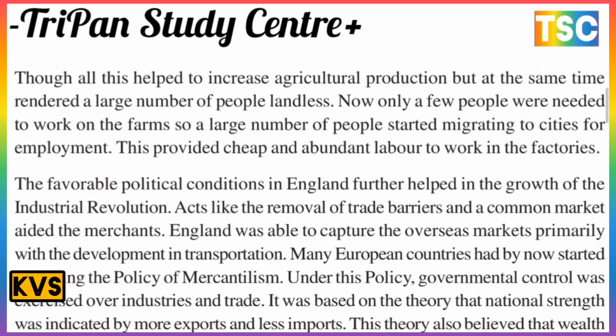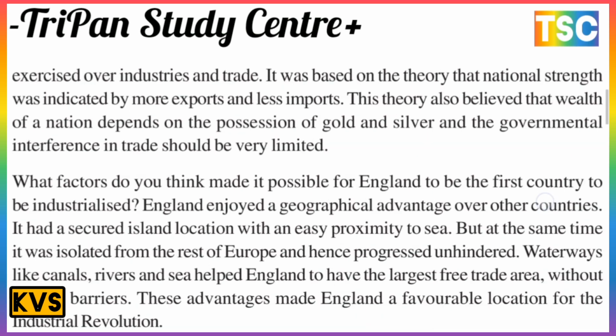Many European countries had by now started following the policy of mercantilism. Under this policy, governmental control was exercised over industries and trade, and it was based on the theory that national strength was indicated by more export and less import. This is the most important point here. This theory also believed that the wealth of a nation depended on the possession of gold and silver, and that governmental interference in trade should be very limited.